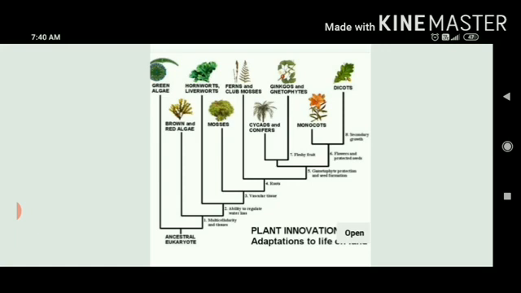Then vascular tissue started forming, and roots started developing better so that root hairs can easily take up minerals as well as water. Then gametophyte protection and seed formation, then fruits started forming, then flowers, because we say angiosperms are the flowering plants. And ultimately in dicotyledonous plants, secondary growth takes place. I hope you remember secondary growth, where cambium starts dividing and gives rise to a protective tissue so that wood